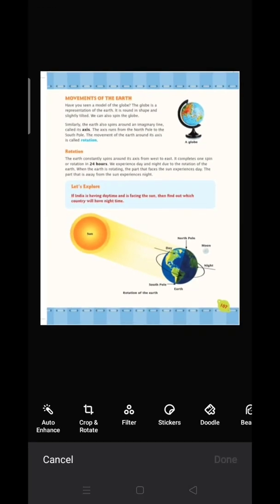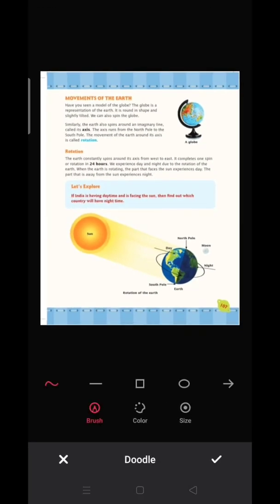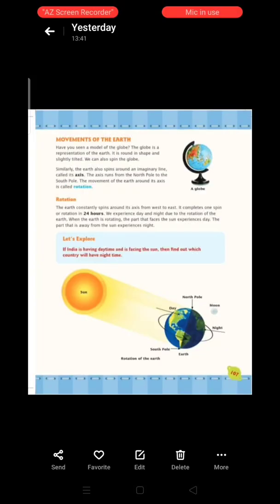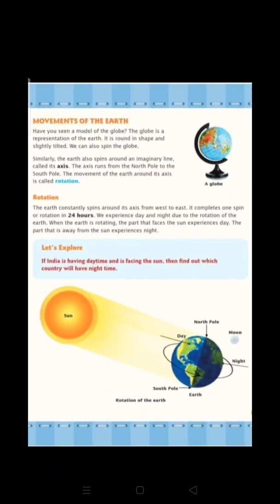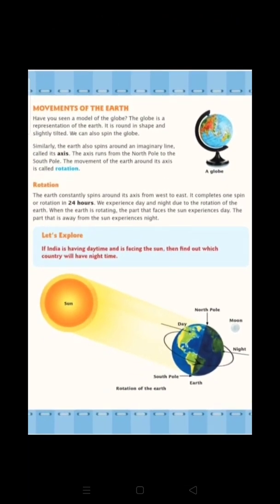So this is a little tilted, you can see it here, a little टेढ़ी है. So why is this tilted? Because it represents the exact shape of the earth. The earth also spins around an imaginary line that is considered to be the axis, and the movement of the earth around its axis is known as rotation.